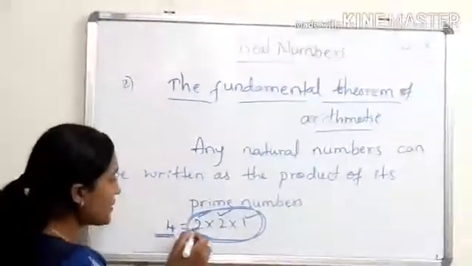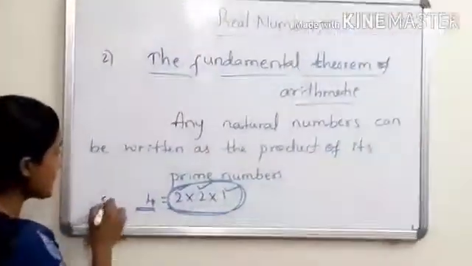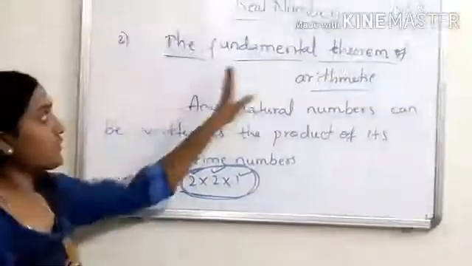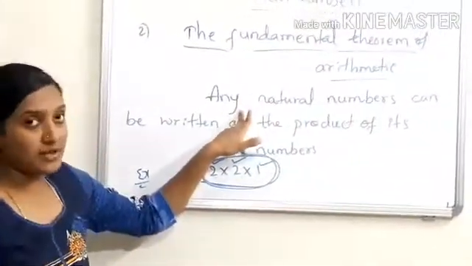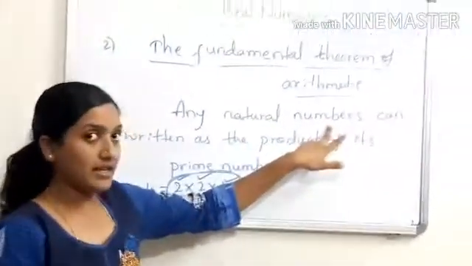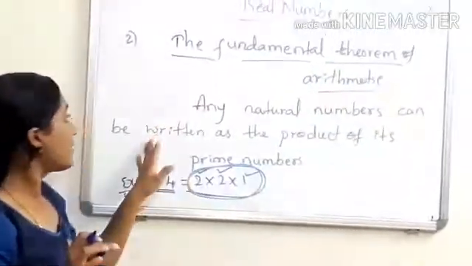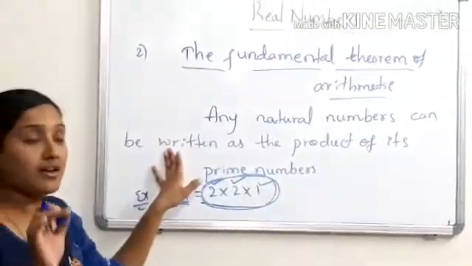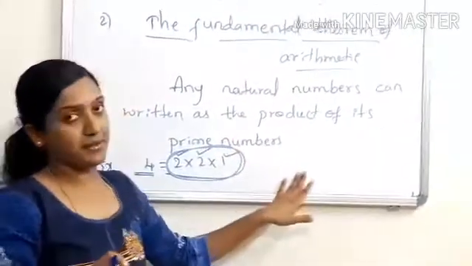So 4 is equal to 2 into 2 into 1. This example shows the definition of the fundamental theorem of arithmetic. Once again, any natural number can be represented as the product of its prime numbers.